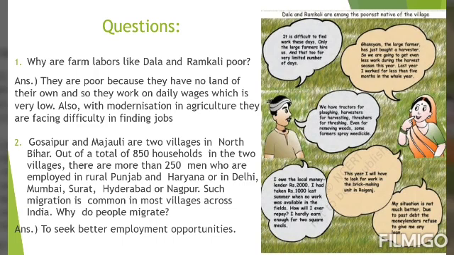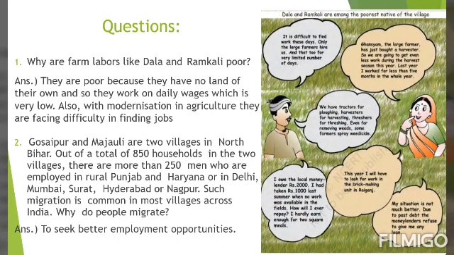Next question was that why do people migrate? So students, people migrate to seek better employment opportunities. In rural areas, they don't have better employment opportunities. They don't have a lot of work, a lot of job opportunities. But in urban areas, they are able to find jobs. They may be working at some construction site or in some small scale industries or maybe working as laborers in some shops, whereas in rural areas they find difficulty in finding jobs. So that is why people migrate.